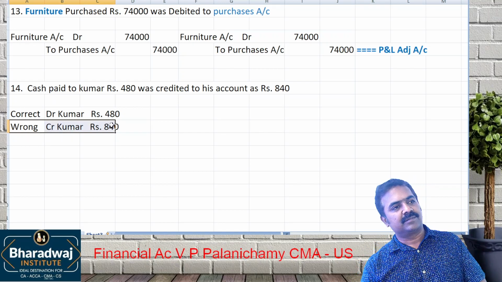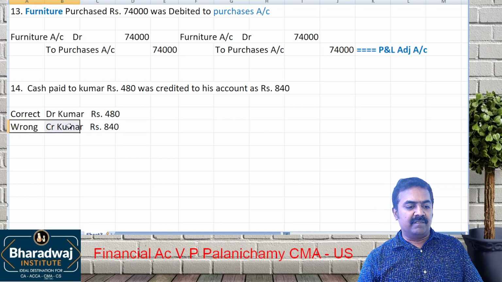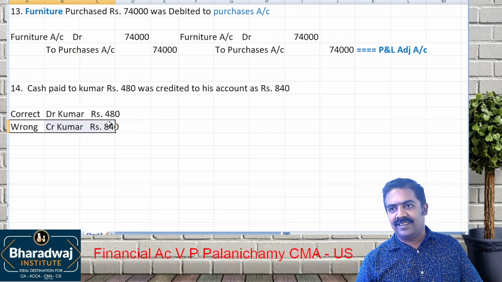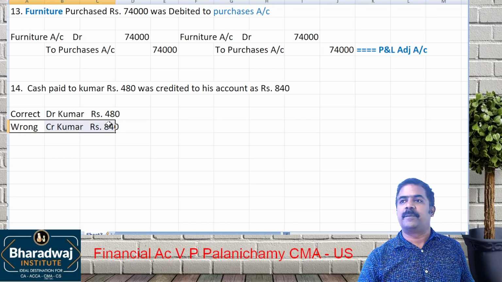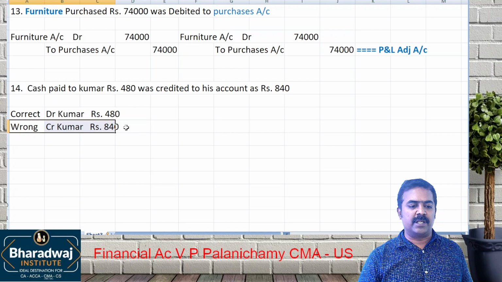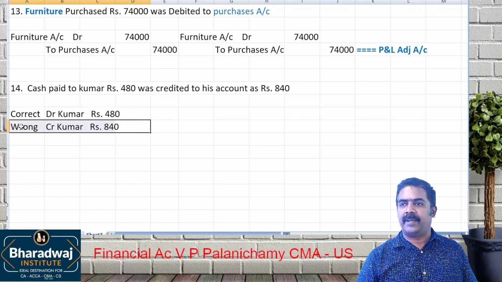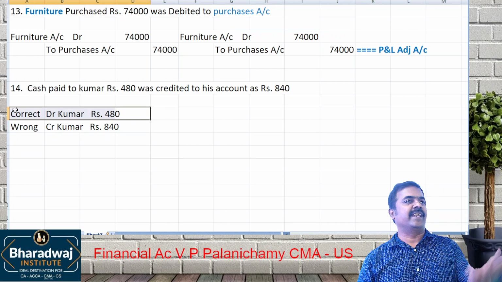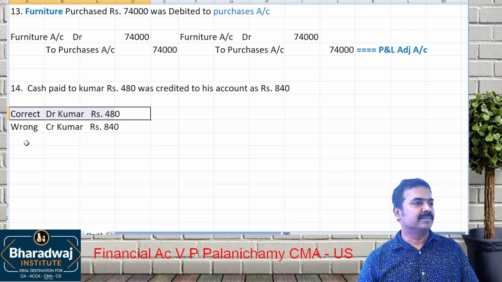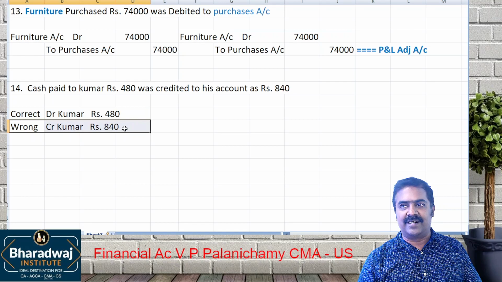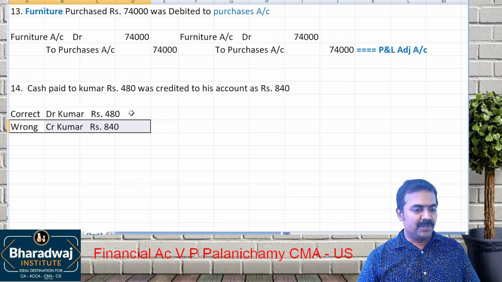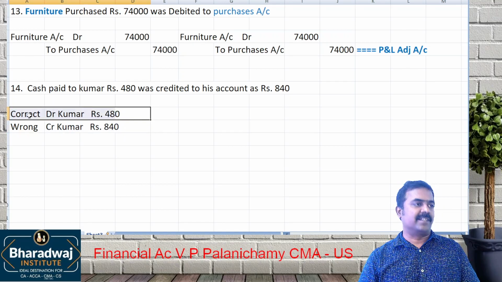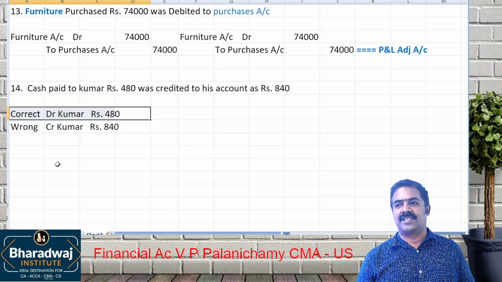How to rectify this? Difference amount? Think. We wrongly credited. To remove the credit, there must be a debit. This 840 should be removed. How to remove? Debit 840. This 480 should be debited, for that one 480 debit. So how much do you have to debit totally? To remove the credit, 840 debit. To put the debit, 480 debit. Once again, what is the mistake?